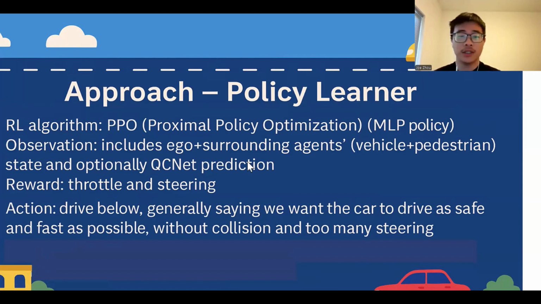For rewards, we need the car to drive safely and as fast as possible, without any collision, and to manage steering because that's what a good driver would do. I provided two pictures about the reward functions in the next slide.